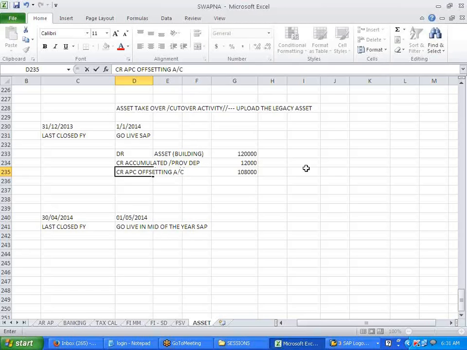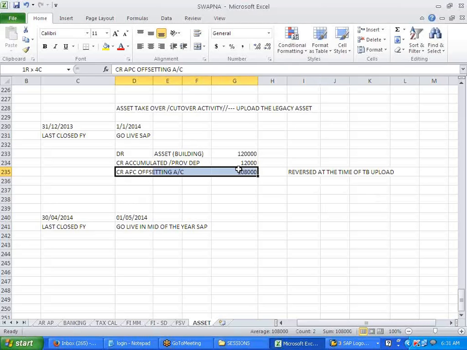Account. We create one account like this. Okay, so this we credit. This particular GL account gets reversed at the time of trial balance upload. When you upload the trial balance, at that time you reverse the GL. Okay? This is how you will upload.